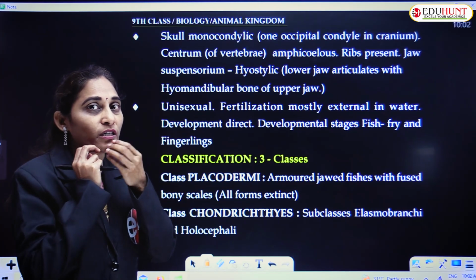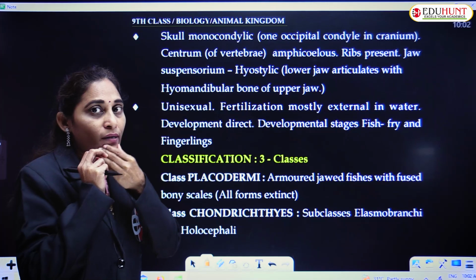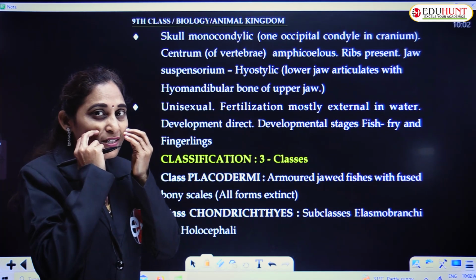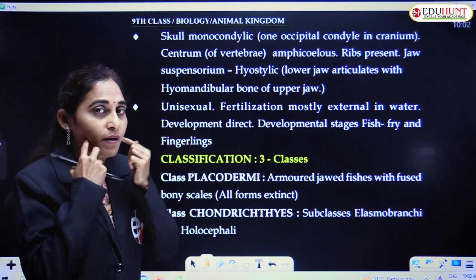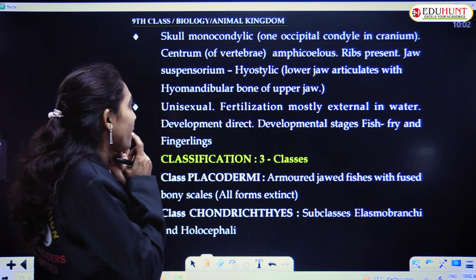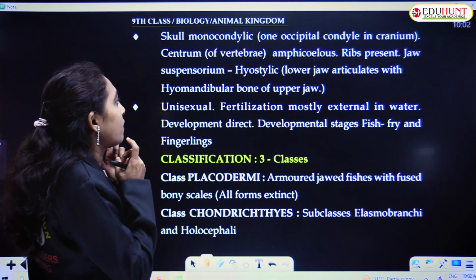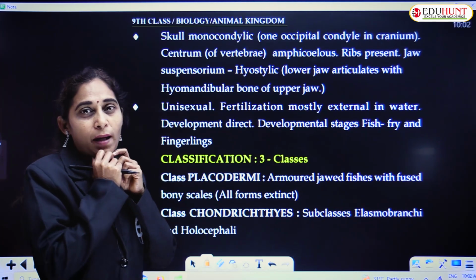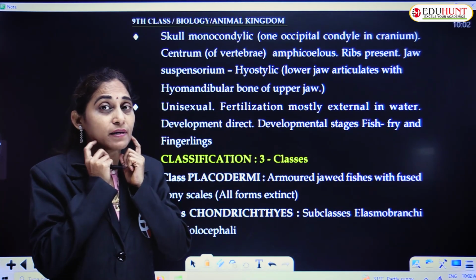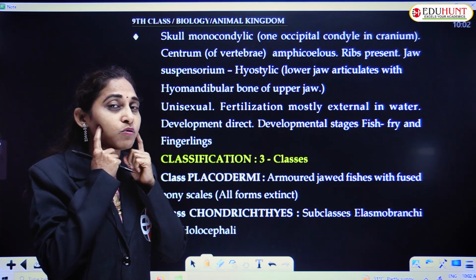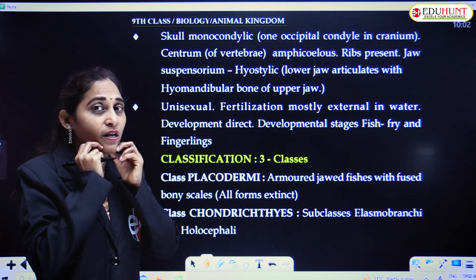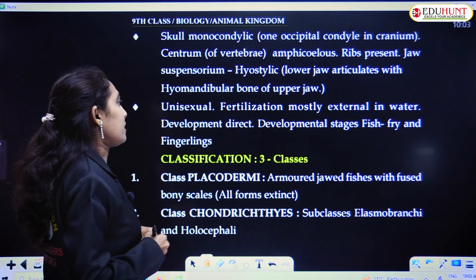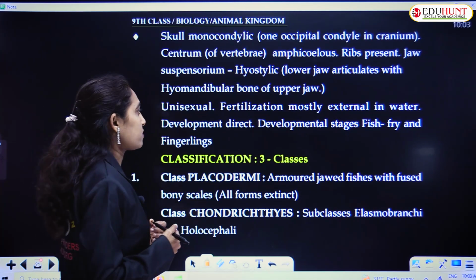Lower jaw, మనం చూడండి మాట్లాడేటప్పుడు అది కూడా కింద జా మాత్రమే మూవ్ అవుతుంది, పై జా మూవ్ అవ్వదు. ఇట్ ఈస్ ఫిక్స్డ్ విత్ ద స్కల్. బట్ దిస్ ఈస్ లోవర్ జా. లోవర్ జా ఆర్టిక్యులేట్స్ విత్ ద hyomandibular bone of the upper jaw. Ikkada hyomandibular bone untundi. With the help of that it articulates with the upper jaw, whereas the upper jaw is fixed.